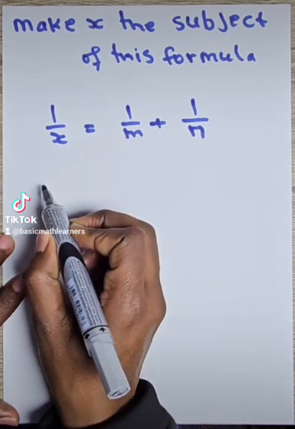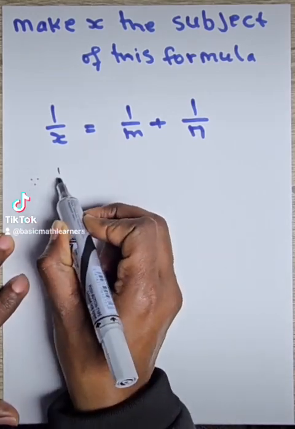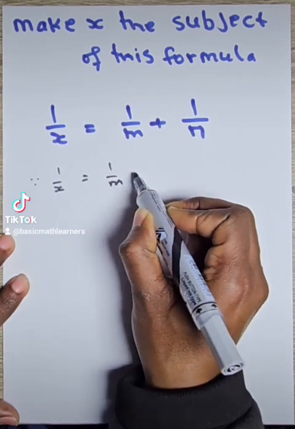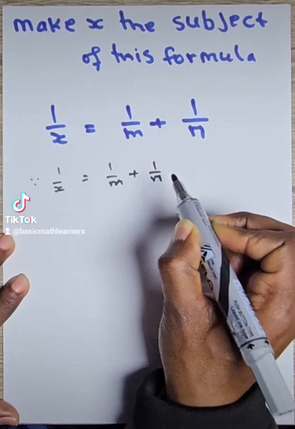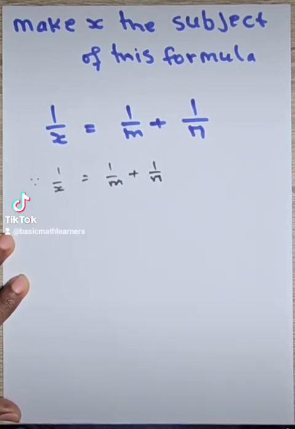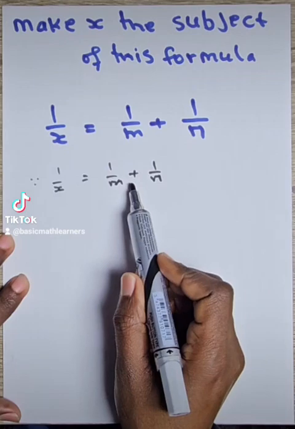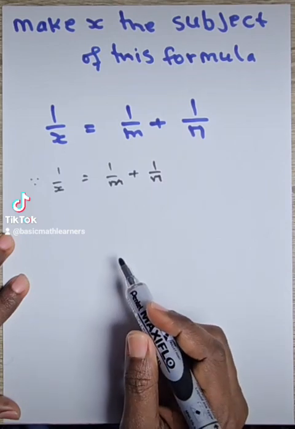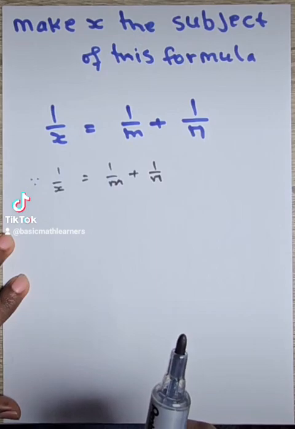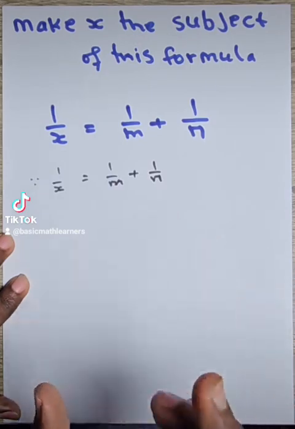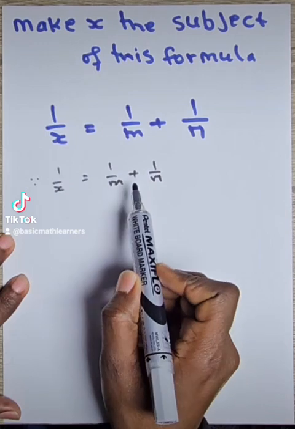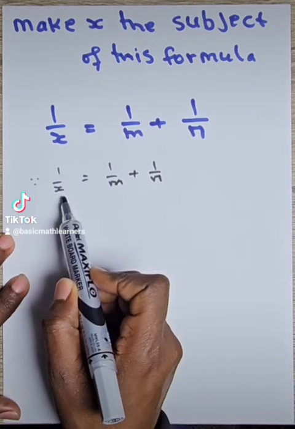So first step that I will do is to rewrite this one. After I rewrite, let me look carefully and identify what do I have here. On the right hand side, we have fraction and we are adding. What was the rule? Make the denominator the same. Remember, this is something that we are treating like an equation. We therefore need to do whatever we do to one side, to the other side too.